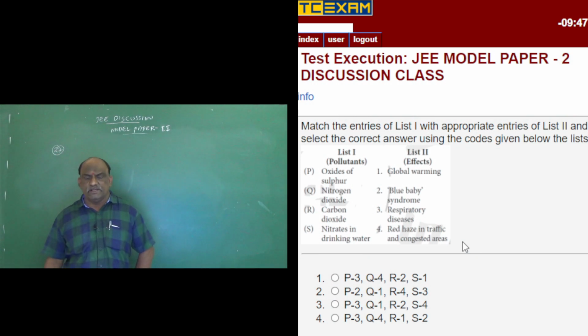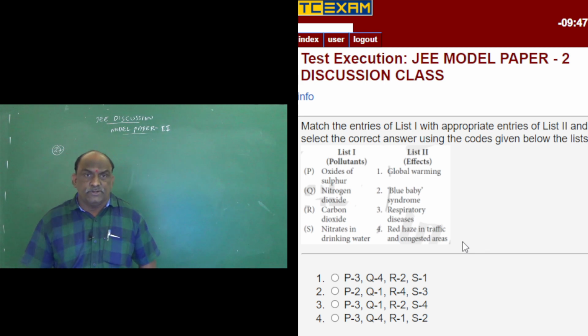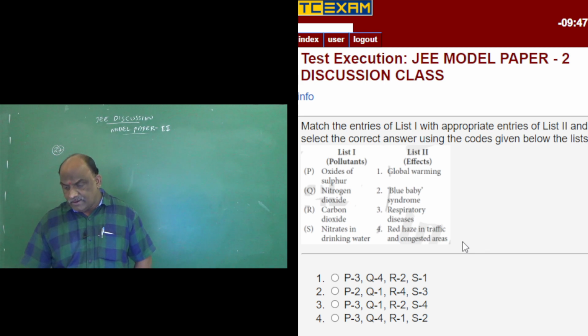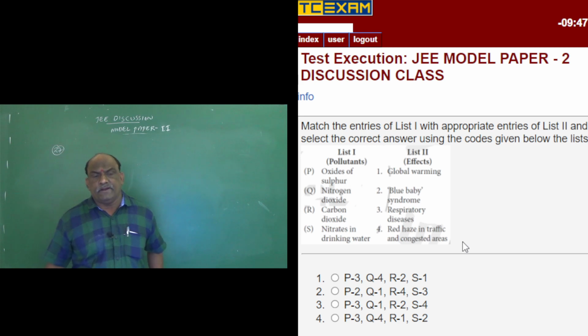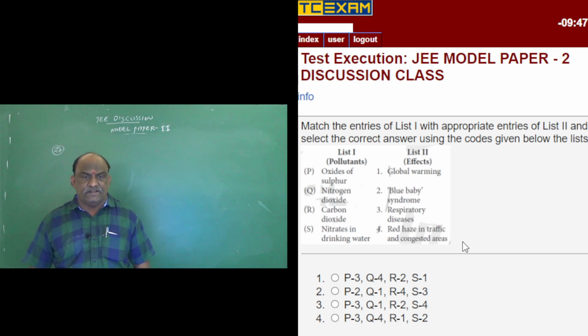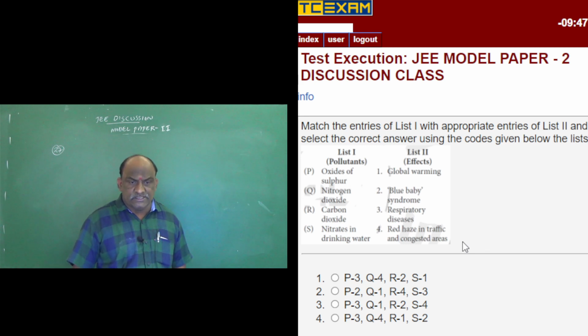Compulsory questions for board and JEE are from environmental chemistry and metallurgy. You should thoroughly go through the contents of environmental chemistry and metallurgy. Match the entries of list 1 with the appropriate entries of list 2 and select the correct answer using the codes given below the list. List 1 was given pollutants, list 2 was given effects.